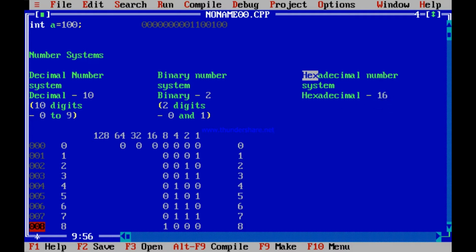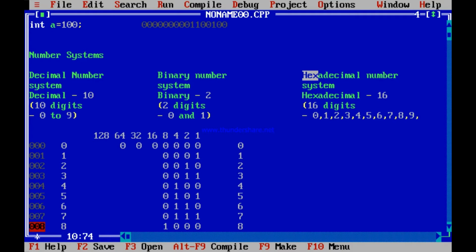16 means how many digits are to be used? In decimal, we use 10 digits, 0 to 9. But in hexadecimal, how many digits will you be having? 16 digits. 0 to 9, but that is 10. So 0, 1, 2, 3, 4, 5, 6, 7, 8, 9, done.